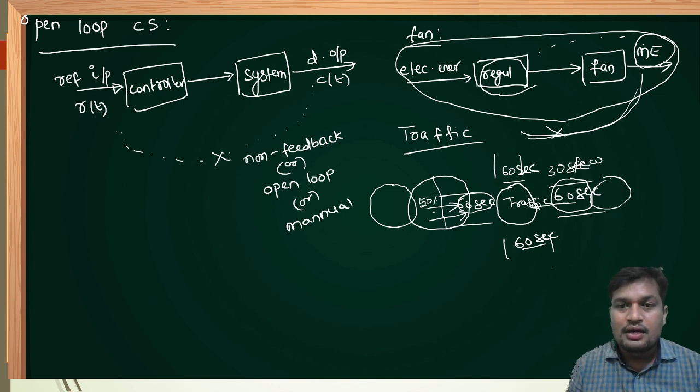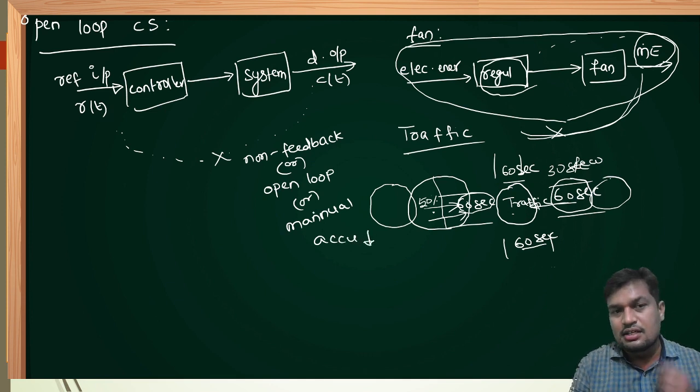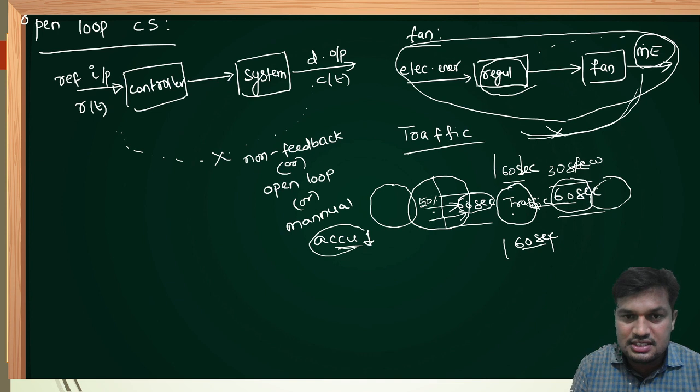Therefore, in open loop control system, as there is no sensor at this junction, the accuracy of this system is less. But yesterday we discussed that if you want to design any good control system, we require more accuracy. But in open loop control system, as there is no sensor, accuracy is less. This is a disadvantage.